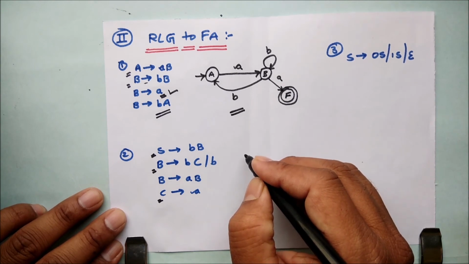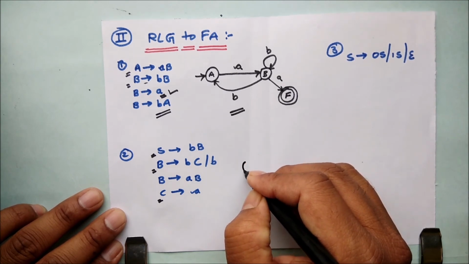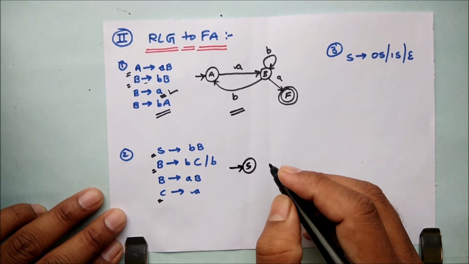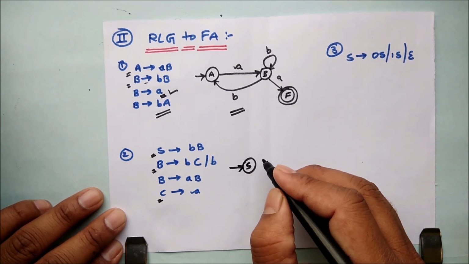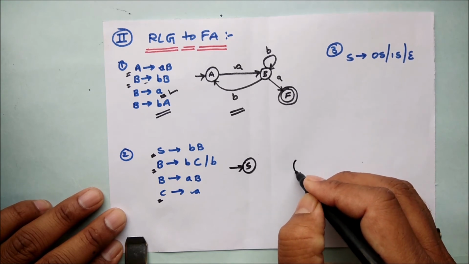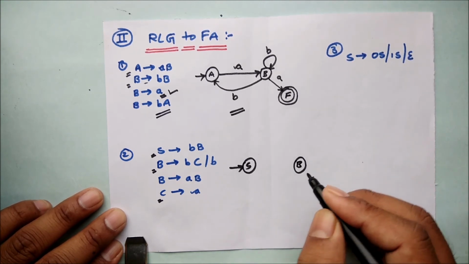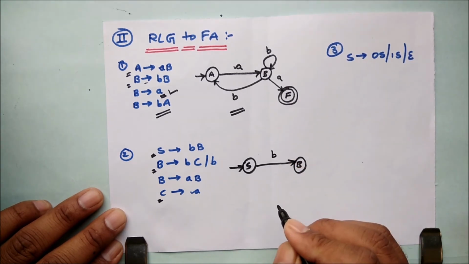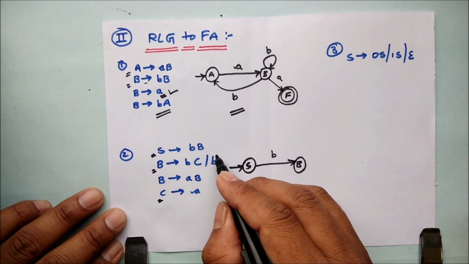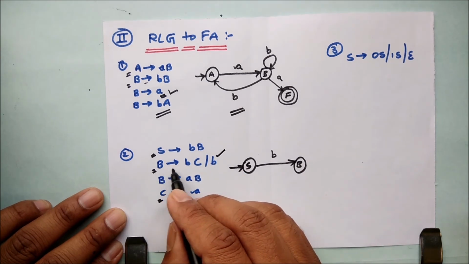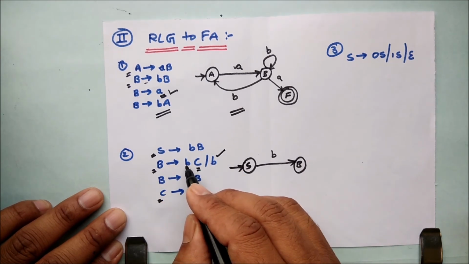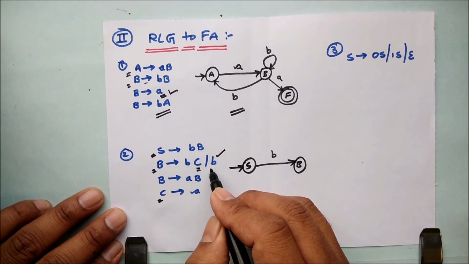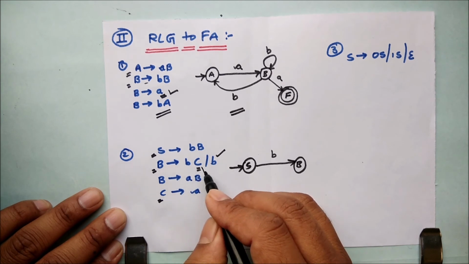Let's start from the initial state, let's call it S, and S is transiting to B with input b. Simple. Let's move on to the second production rule. See, B is transiting to C with input b, and as b is given here, it means that my C is the final state.